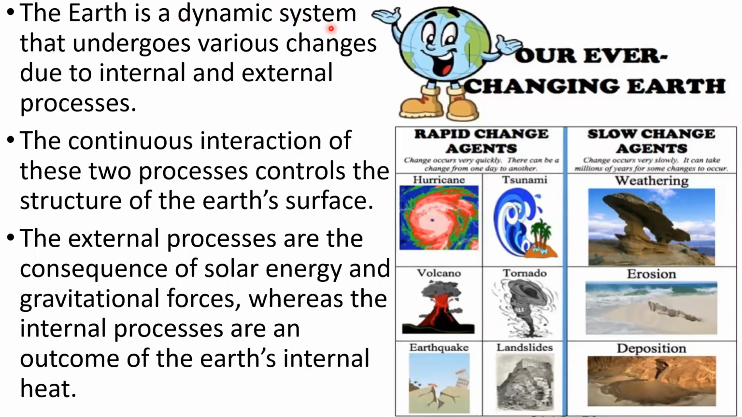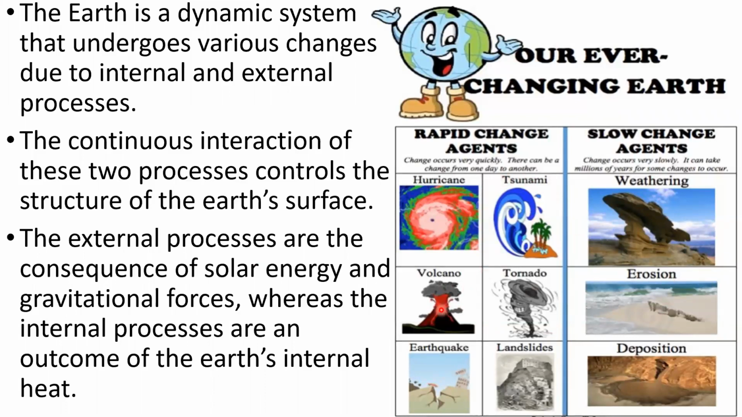The Earth is a dynamic system that undergoes various changes due to internal and external processes. The continuous interaction of these two processes controls the structure of the Earth's surface. The external processes are the consequence of solar energy and gravitational forces, whereas the internal processes, that is the endogenic processes, are an outcome of the Earth's internal heat. And these are the different processes through which the Earth's surface undergoes various changes.